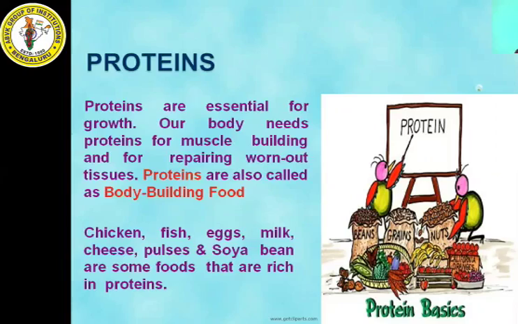For example, if you fall down, the tissue will get damaged. To repair the damaged tissue, proteins are very much needed. So proteins are also called bodybuilding food. Why are proteins called bodybuilding food? Because they help our body to grow. Correct? Examples are chicken, fish, egg, milk, cheese, pulses and soya bean. These are some of the examples which will provide us protein.